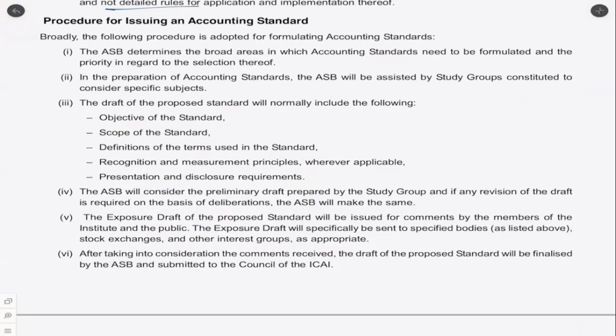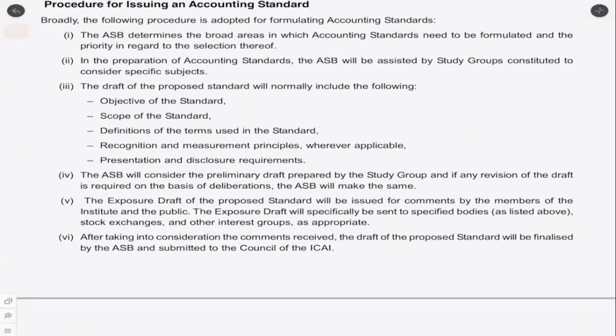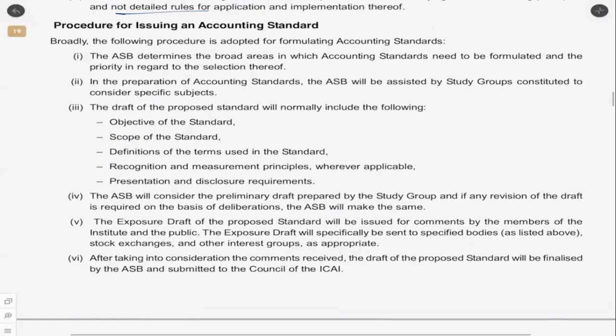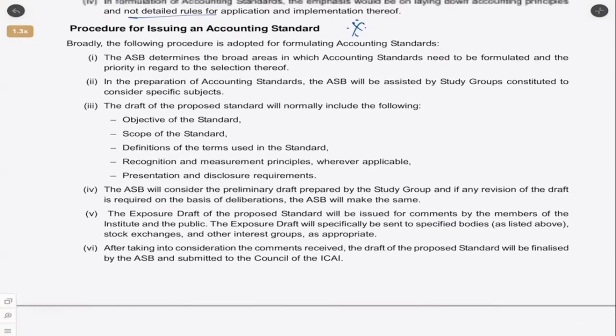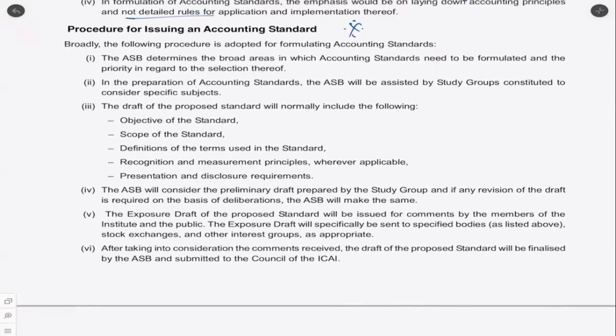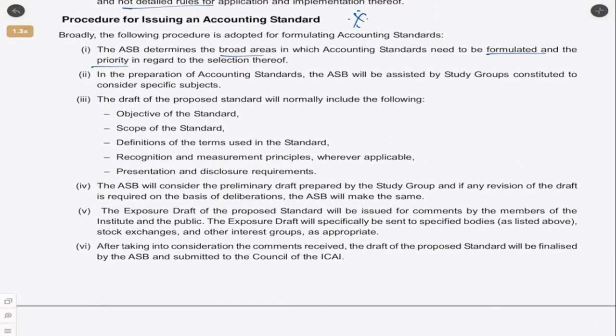Now let us look at the procedure for issuing an accounting standard. So how does the ASB issue the accounting standards? Again, this might be asked. It is an easy enough question to answer as well. The ASB determines the broad areas in which accounting standards need to be formulated and the priority in regard to the selection thereof. If there are 10 different areas which it thinks are important, then it will have to prioritize which area is important first, and then based on that they will start elaborating or discussing that particular area.